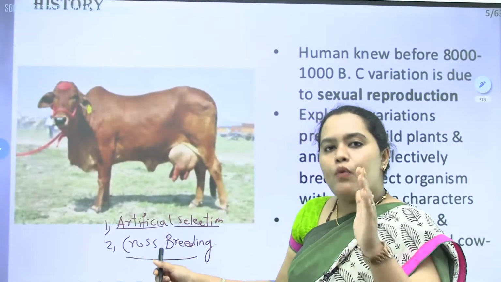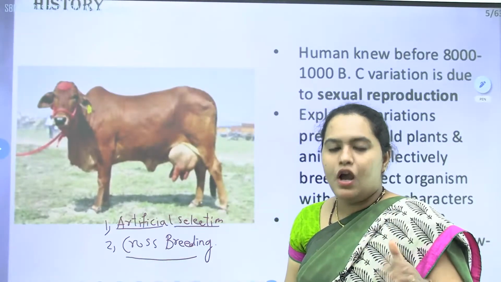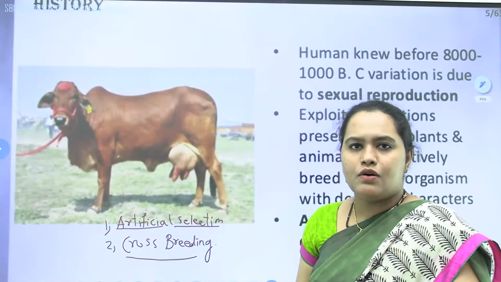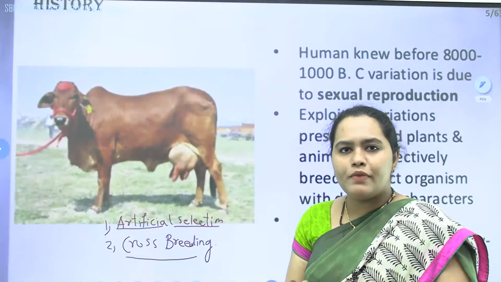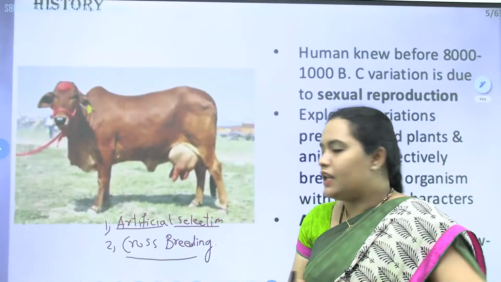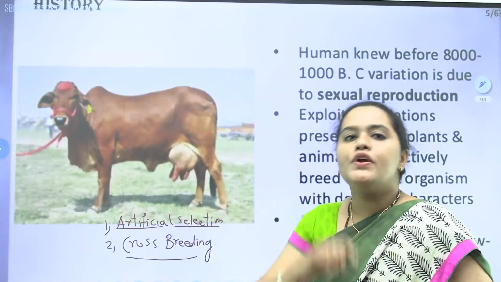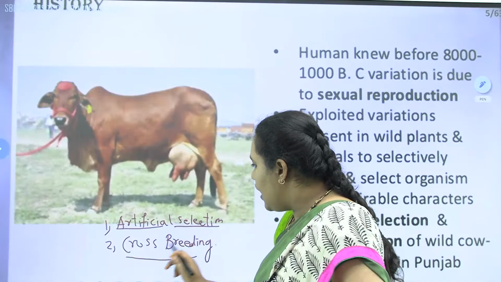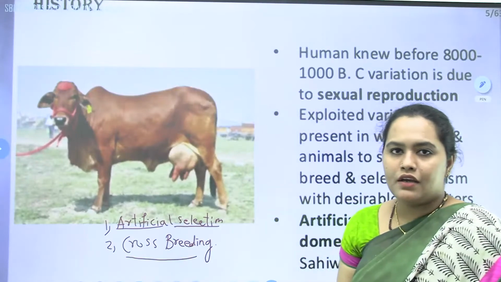See, genetical variations will get transferred from the parents because of recombinations and all. The variations get introduced into the cell. But we can also introduce variations by means of artificial selection and cross breeding.